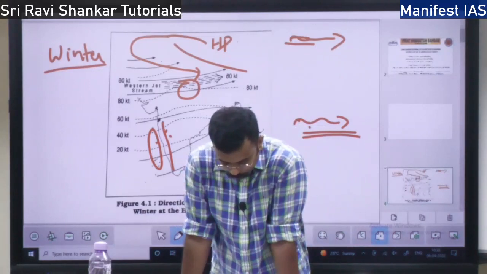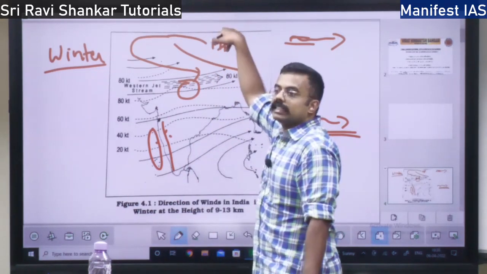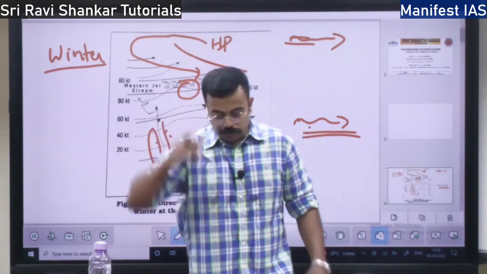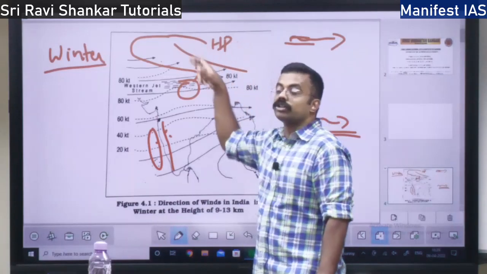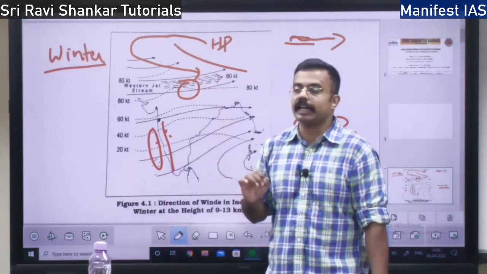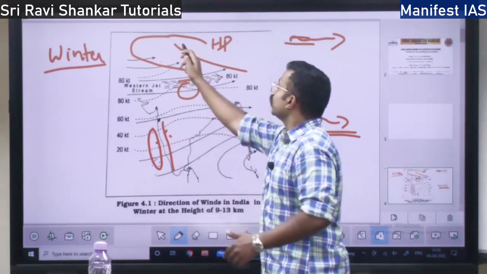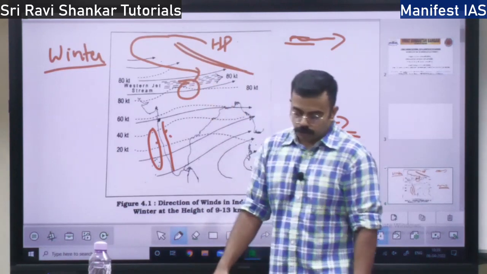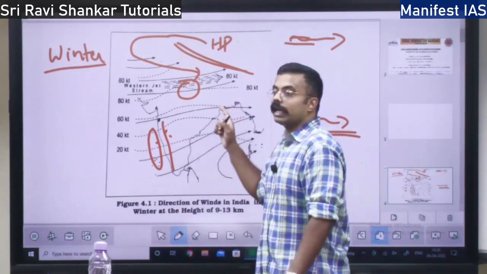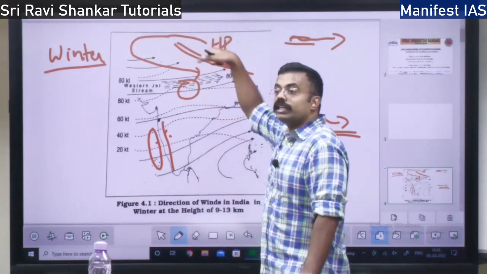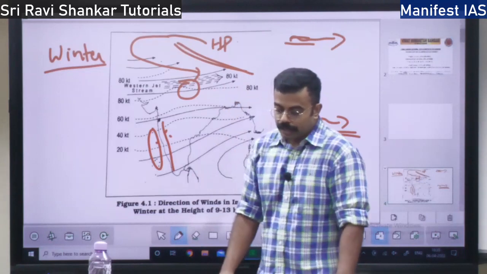So these winds actually, where do they originate? These high pressure winds originate in the Central Asian region, that is the Tibetan region. So what happens? This cold air is cold, but it does not have moisture. If it had any moisture, what would it have done? It would have brought rainfall to northern India, right? So this is the Himalaya, but this cold air does not have any moisture. It is a dry continental air. Continental air mass means the air mass which originates over the continent, not over the oceans. So it does not have moisture, so it won't bring any rainfall.